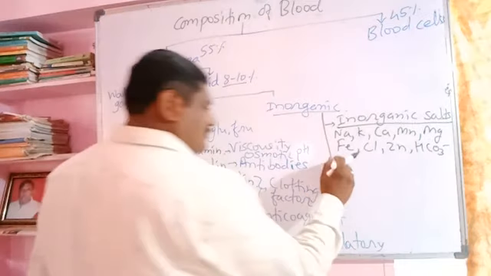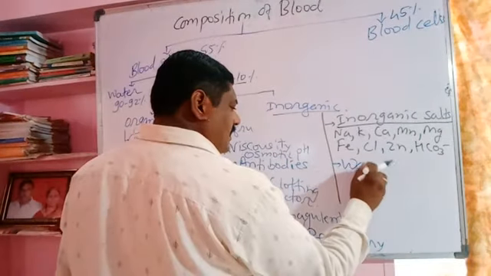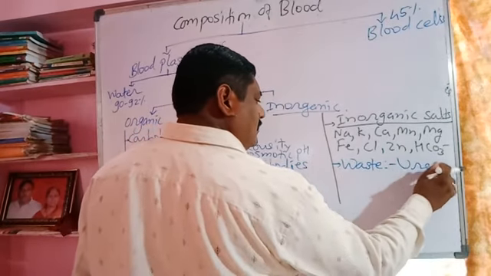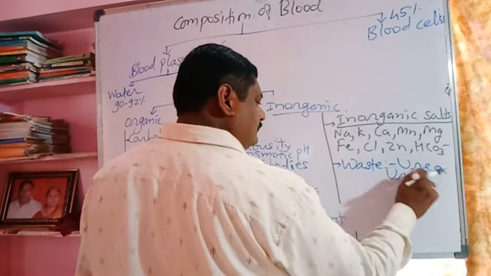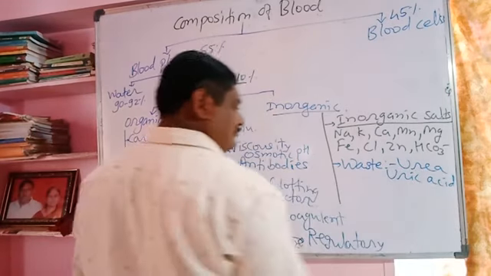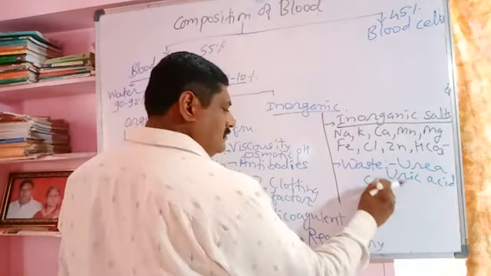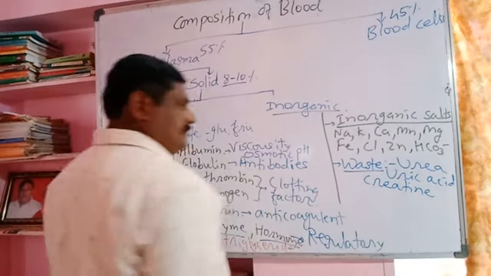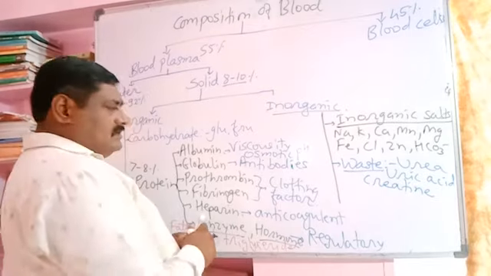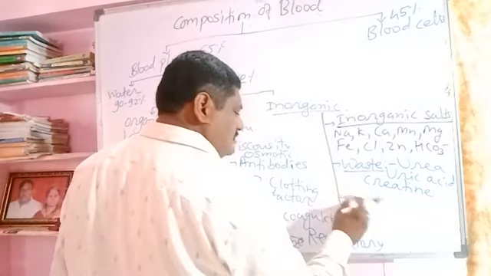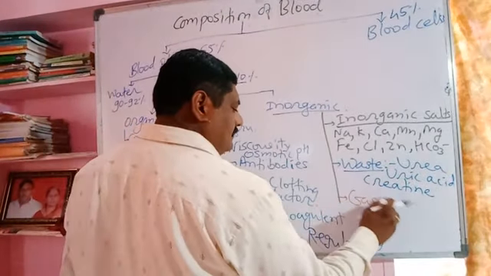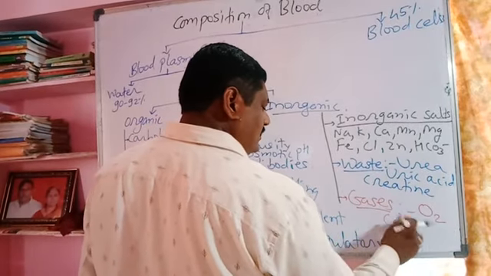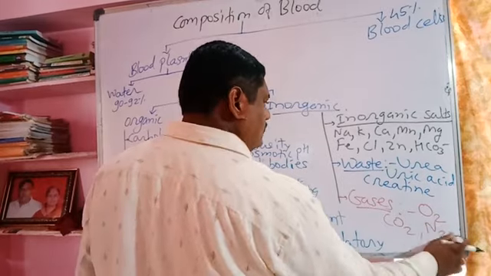Second, the waste materials, nitrogenous waste materials: urea, uric acid, creatinine. And the third, dissolved gases: oxygen, carbon dioxide, nitrogen.